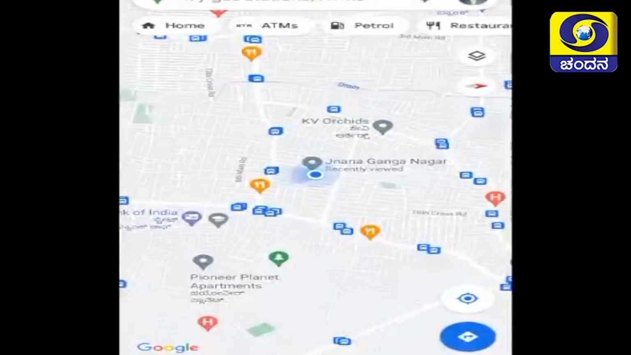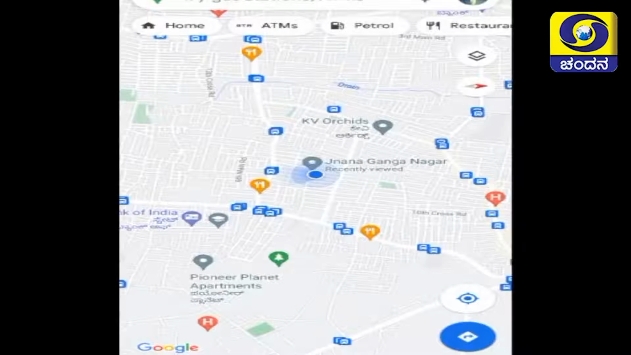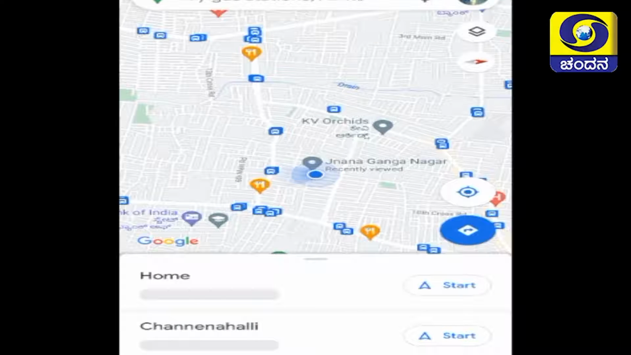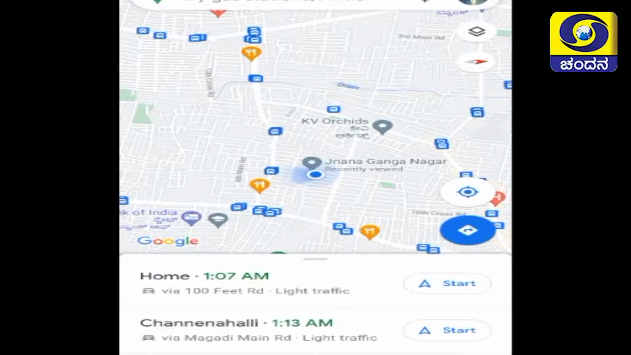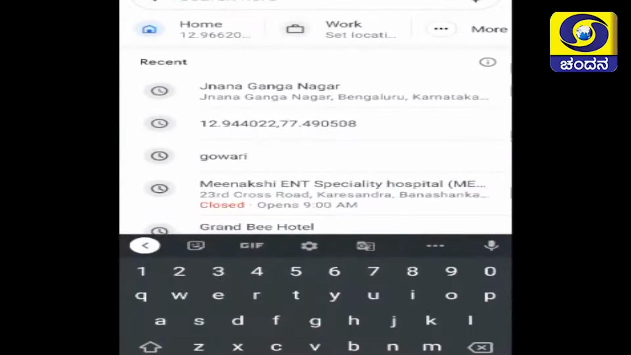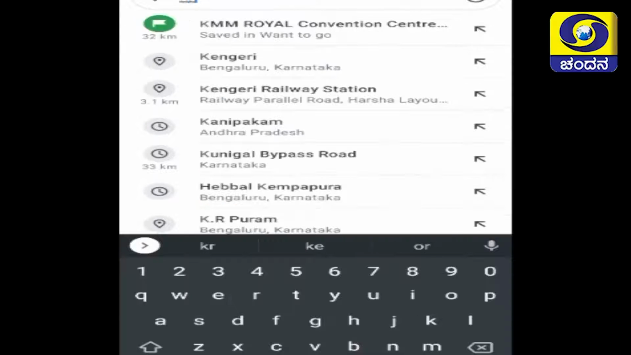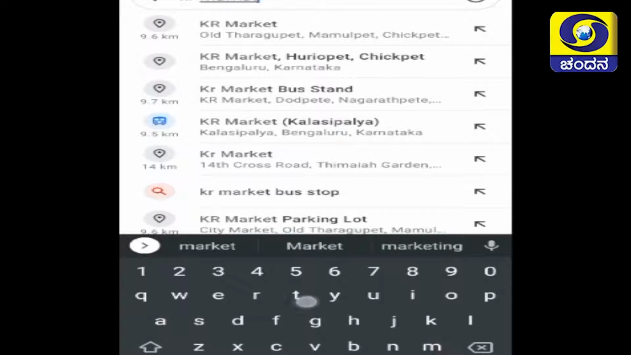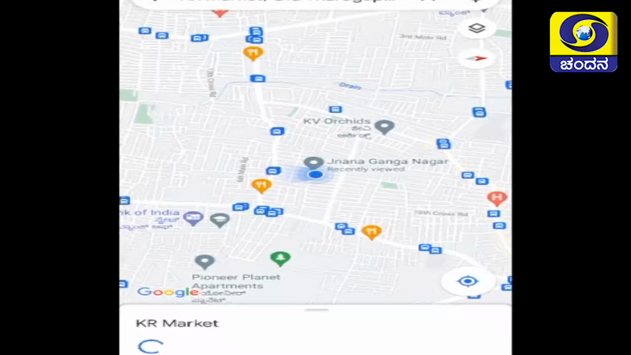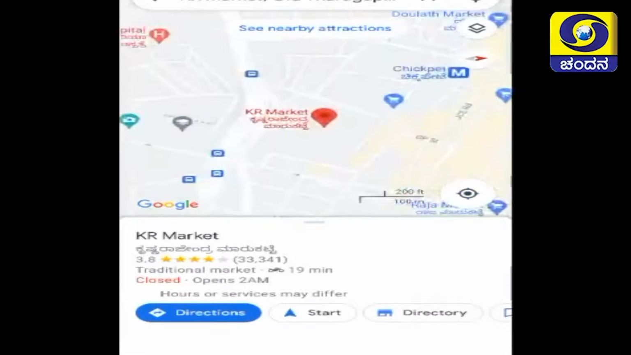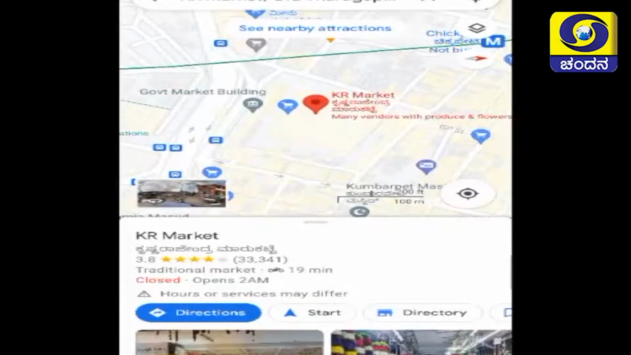Is it not? Children, these days the physical maps are replaced by digital maps. A very good example for this is Google Maps. So now I'll show you how to use Google Maps. From my home I want to go to KR Market, that is the central market, as it is commonly known. Now I'll put my destination here. Now see, it shows the different ways.